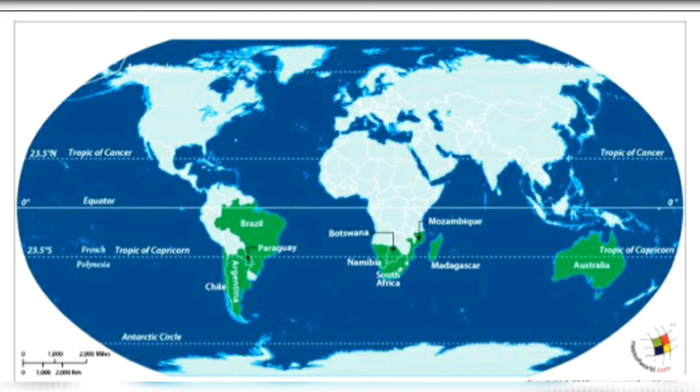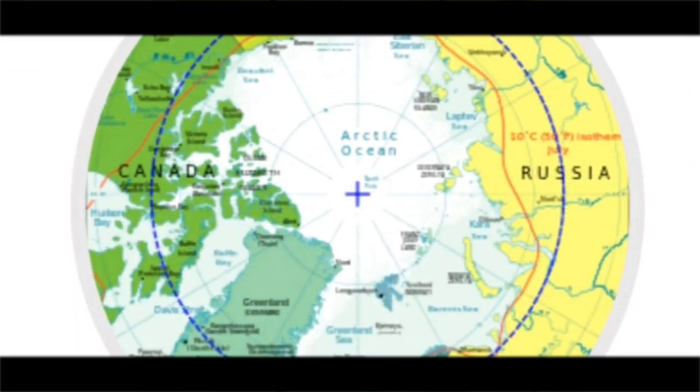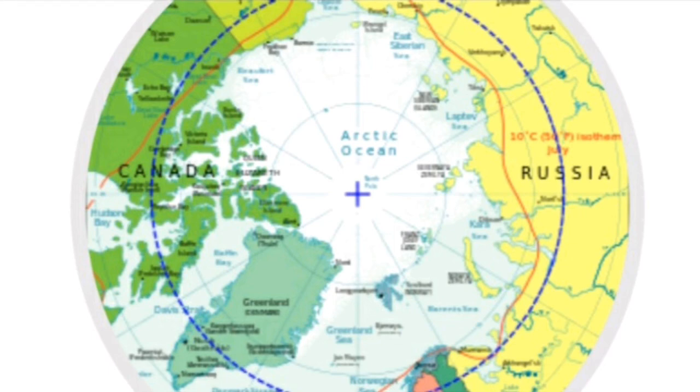This is the Arctic Circle. It is at the top of the earth. So, you can see there is a blue line. That is the Arctic Circle. Many countries pass through it like Canada, Greenland, Finland, Russia, etc.